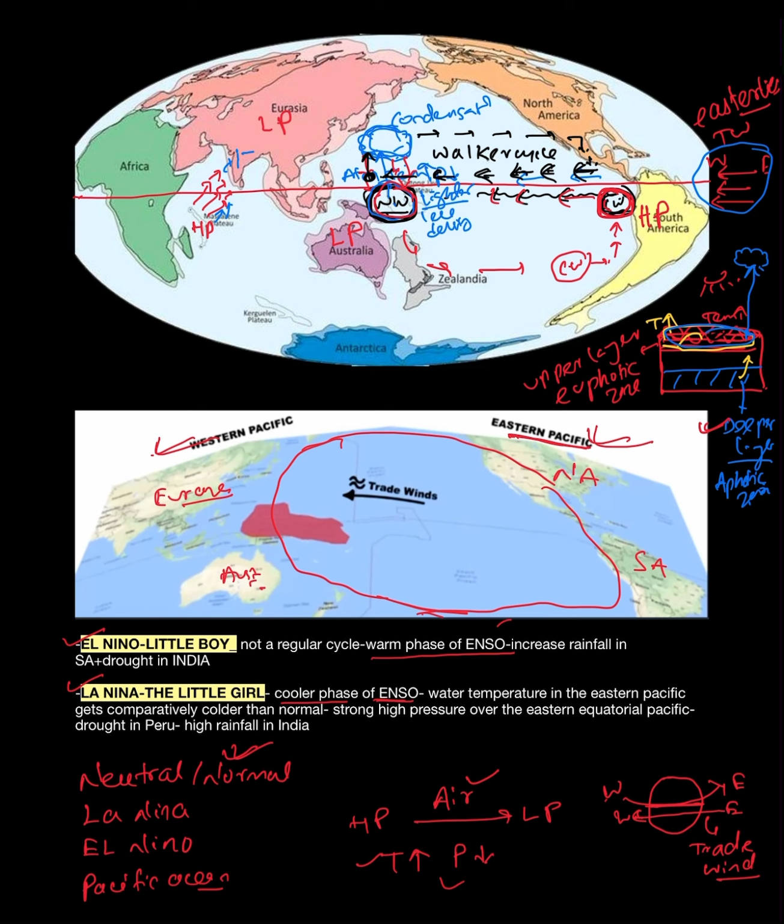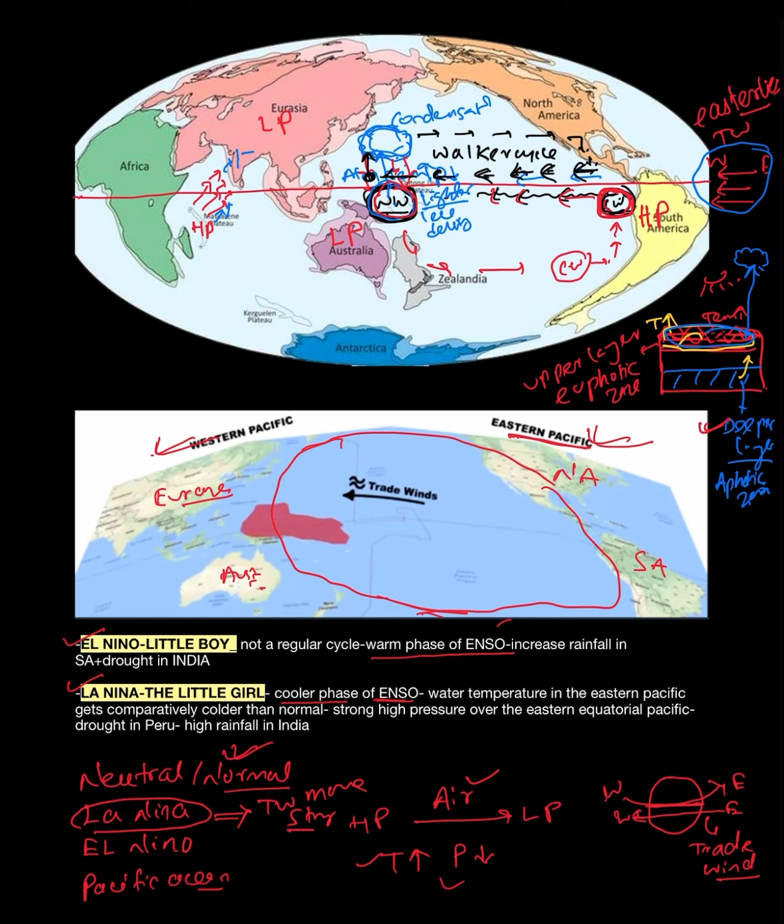So here the important concept is that this is the normal condition or neutral phase. Now coming to the La Nina phase. La Nina is nothing but an enhanced normal effect where the trade wind becomes stronger.